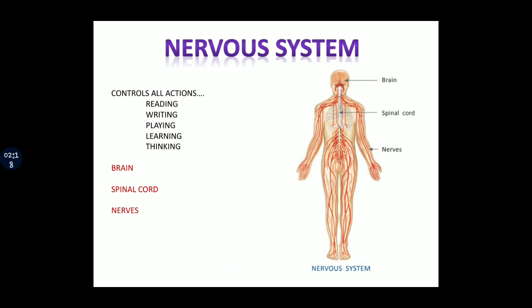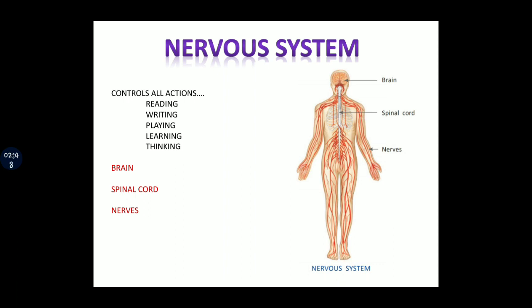Nervous system. As you can see in this diagram, the brain, spinal cord and nerves. These form our nervous system. Our nervous system controls all the actions like reading, writing, playing, learning, thinking, crying, laughing.